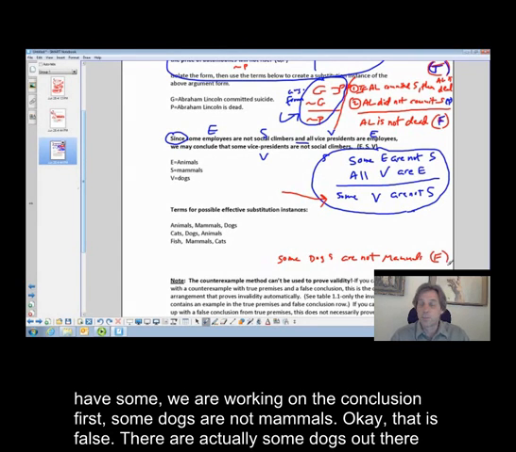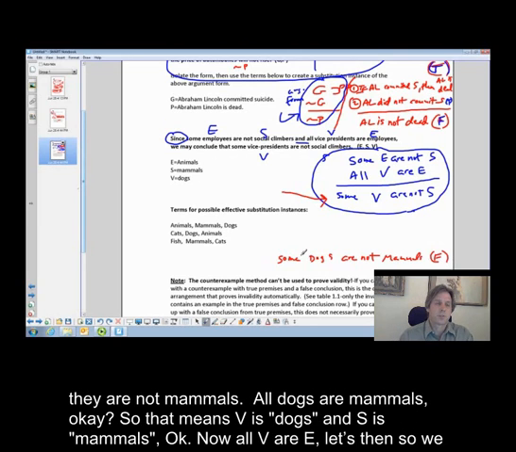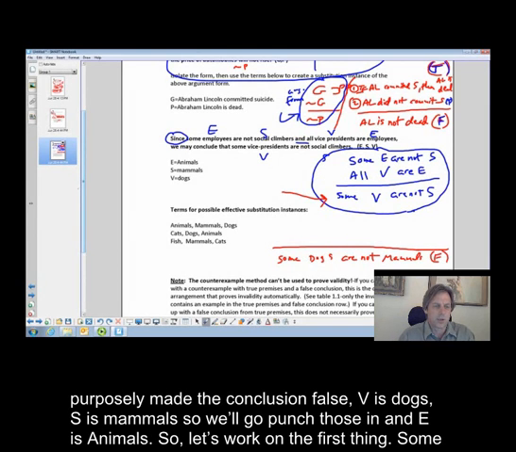There are not actually some dogs out there that are not mammals. All dogs are mammals. So that means V is dogs and S is mammals. Now, all V are E. So we purposely made the conclusion false. V is dogs, S is mammals, so we'll punch those in, and E is animals.